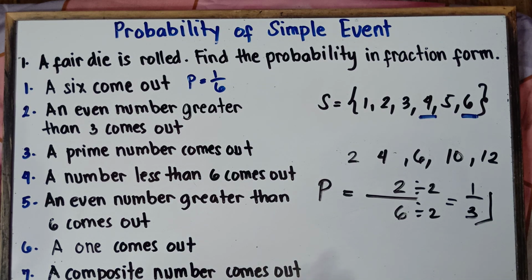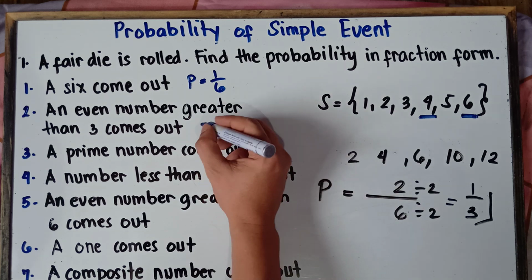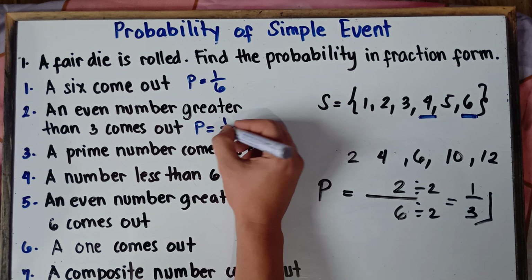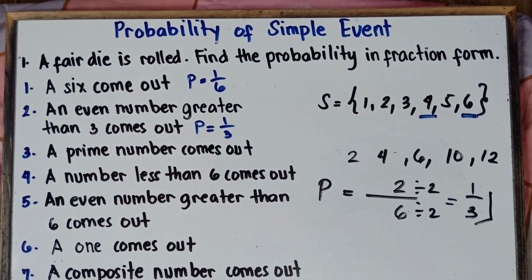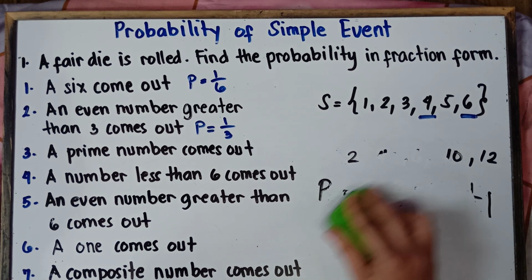Alright, so the probability of getting an even number greater than 3, that would be 1/3. So really it is equal to 1/3. That's it, class. That's the answer with regards to example number 2. Alright, so let's proceed now to example number 3.